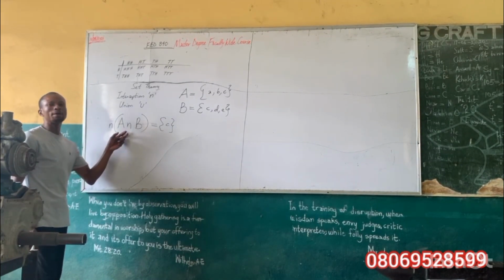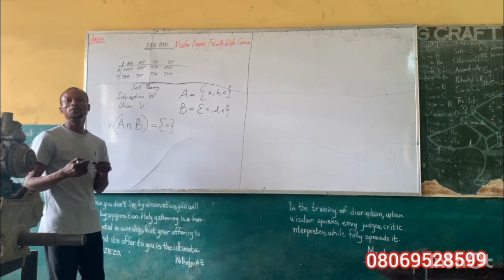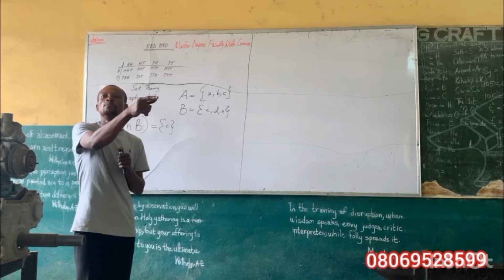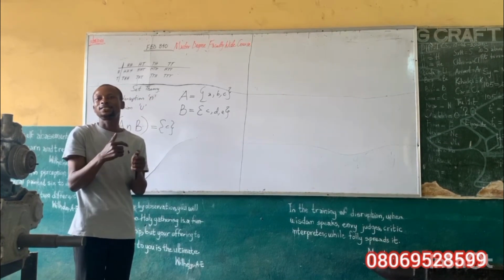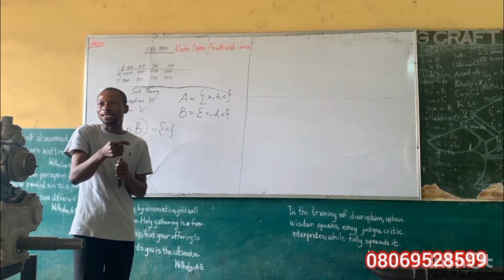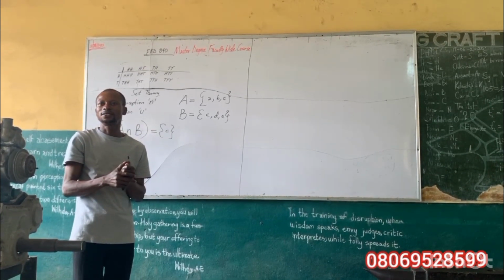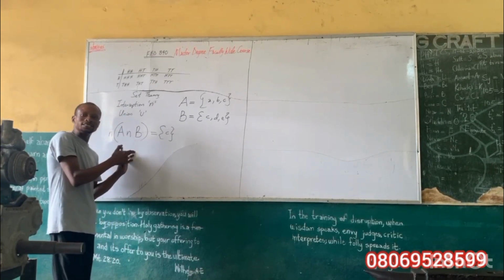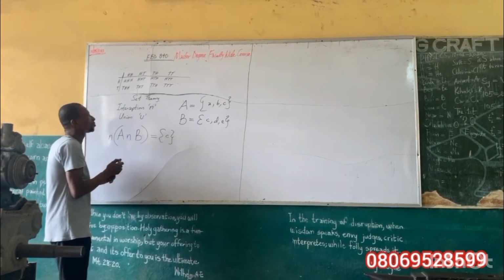So, by the word of our learning, we say they are mutually related or mutually dependent. Because why? They have an element that is related to both of them.